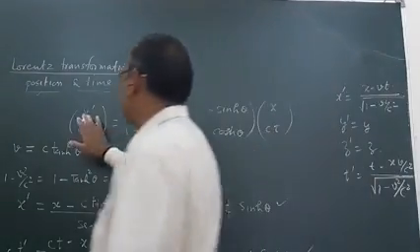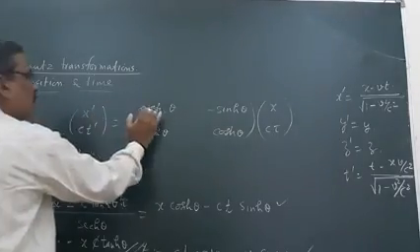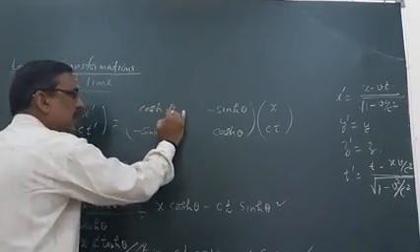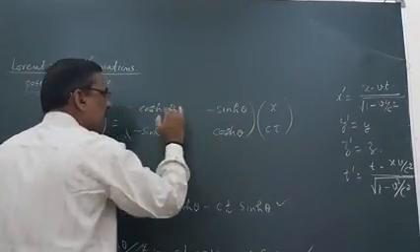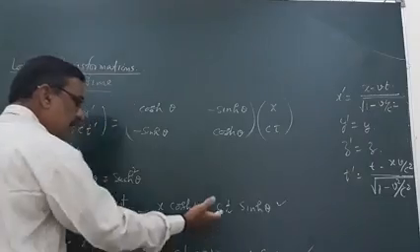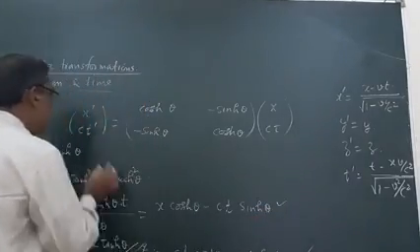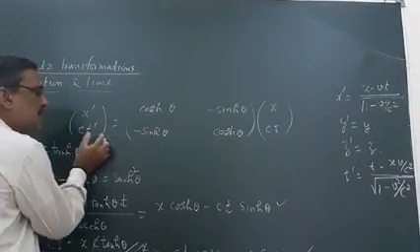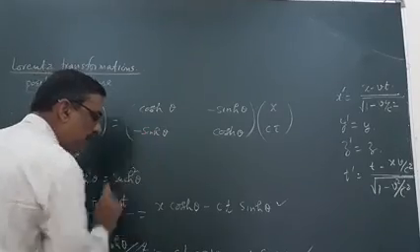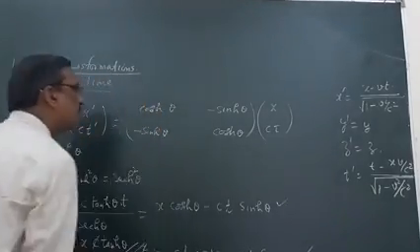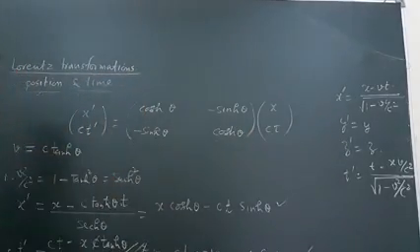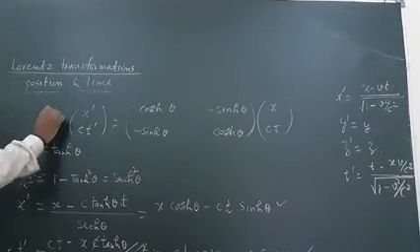Now x dash will be equal to cosh theta into x minus sinh theta into ct. This is the first equation. And ct dash will be equal to minus x sinh theta plus ct cosh theta.